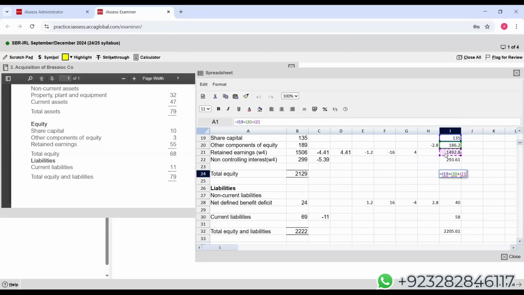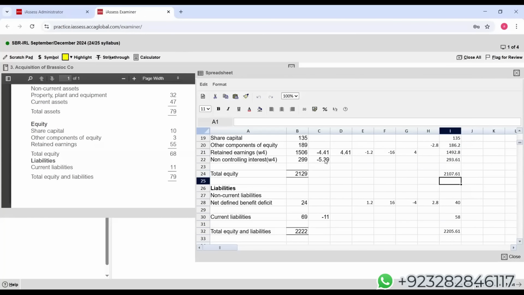Then non-controlling interest, NCI. Student, from NCI, we will not be only eliminating... just a minute. Here the correction is needed. Let me tell you what is the correction needed.